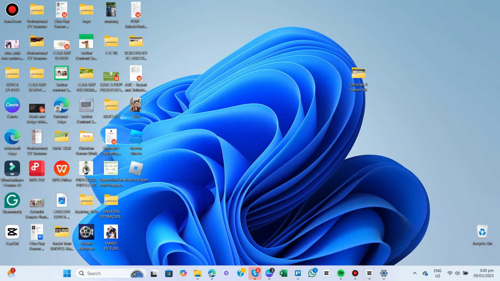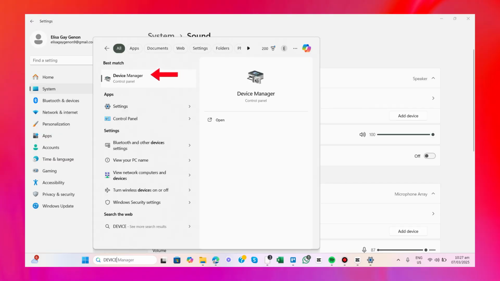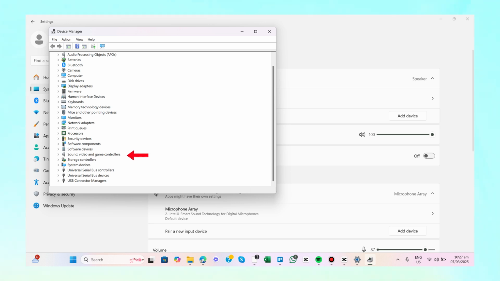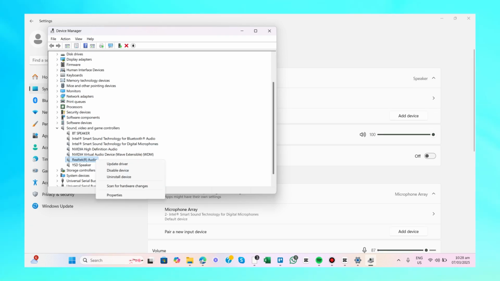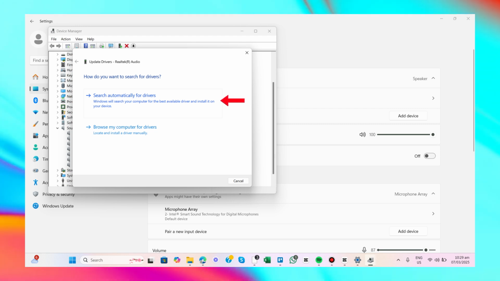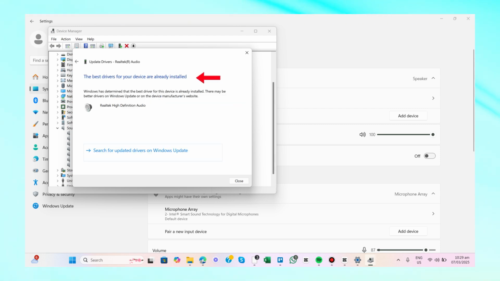Third, update audio drivers. Click the search bar, type Device Manager, and open it. Expand Sound, Video, and Game Controllers. Right-click your speakers and select Update Driver. Choose Search automatically for drivers to ensure the best one is installed.